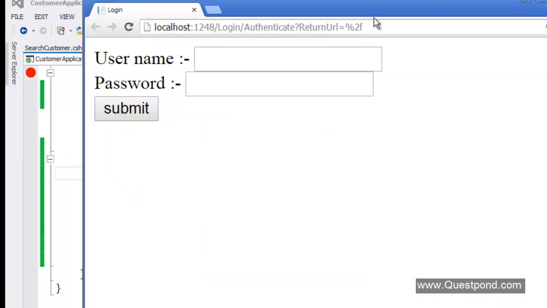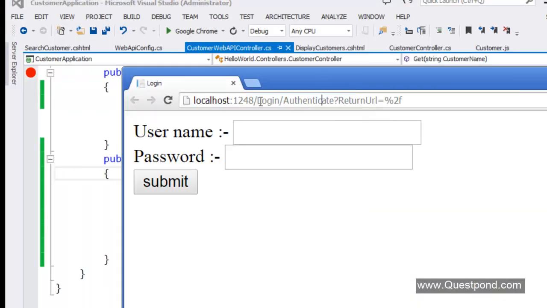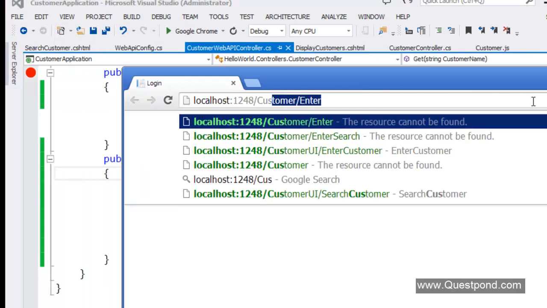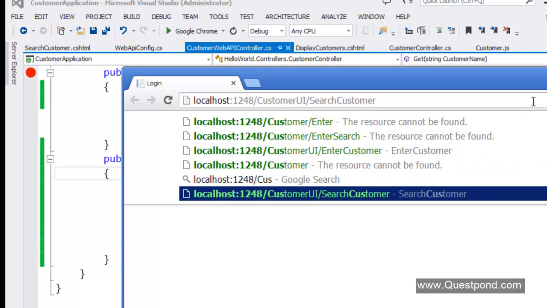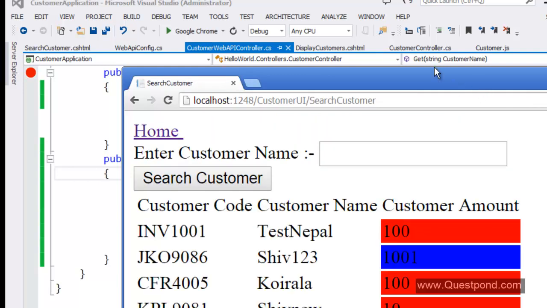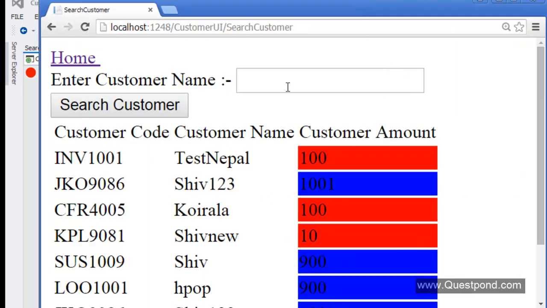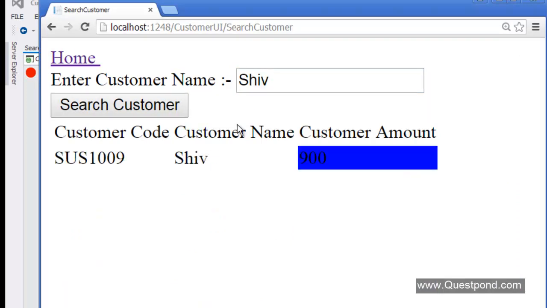Now if I do a Control F5, let me test. Here I will say customer UI slash search customer. So that is a screen. You can see the data is loaded, and if I type Shiv, it actually searches by Shiv. You can see this is now using a get call.